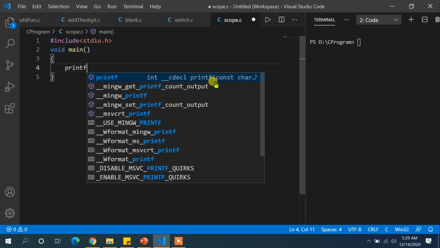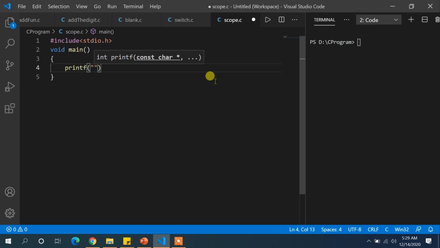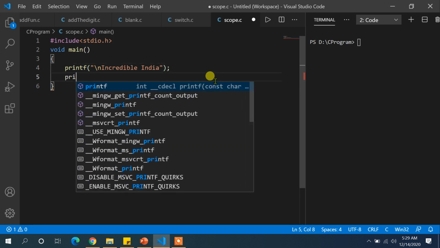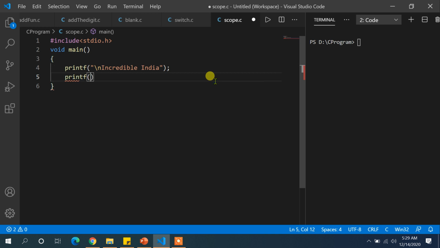The first statement will be printf "Incredible India". Let me use a backslash n over here so that it will be printed on a separate line every time. Then I want to include another printf statement, "I love my country". So these are the two statements that I want to execute multiple times.